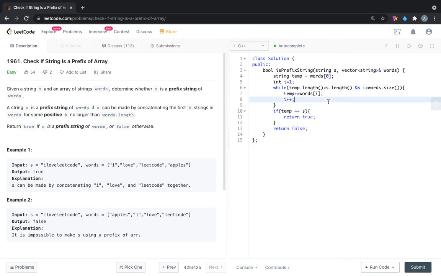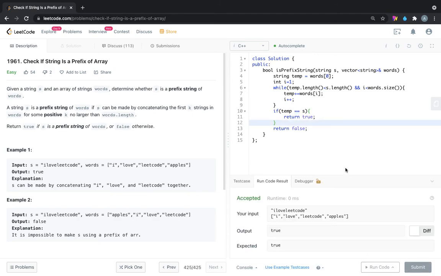Here we are handling the condition if the concatenated temp string becomes larger in size, then it will automatically go to the false statement. And if it is equal, so here this equal to is comparing the size also and the characters in the strings also.